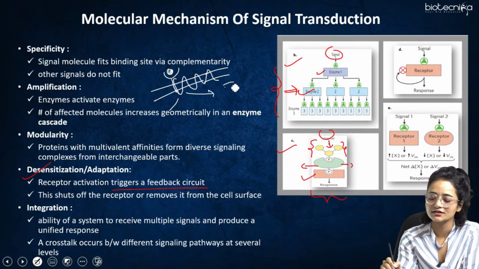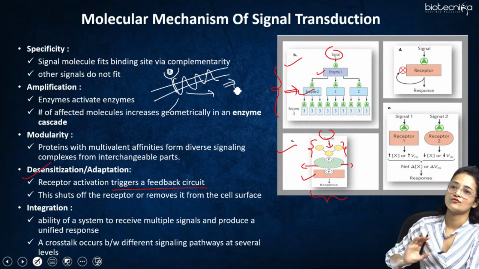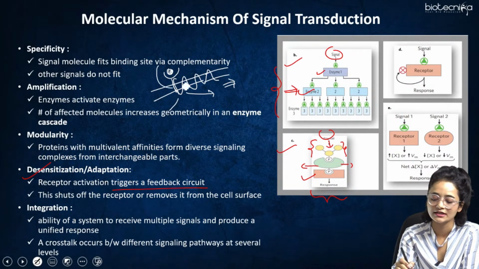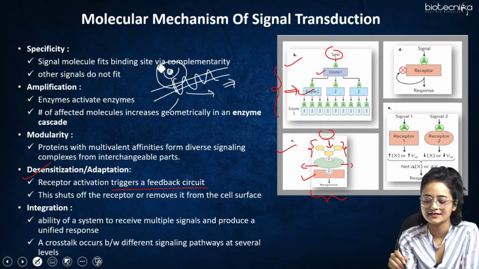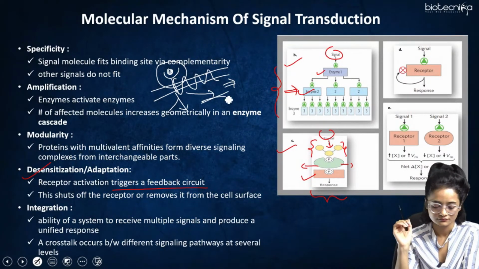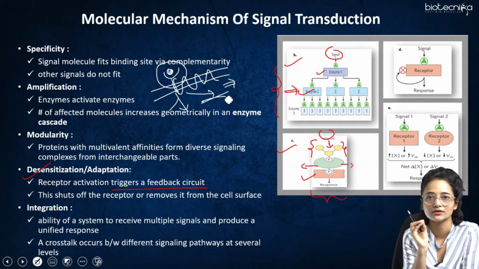When the signal has performed its activity, all the activity has been performed, immediately after that this particular receptor gets endocytosed. It is engulfed by the cell itself, and it comes inside the cell right after the signal is completed. So desensitization plays a role here.